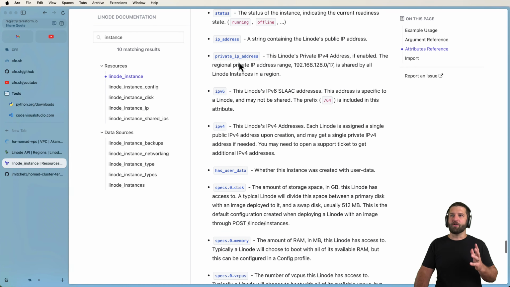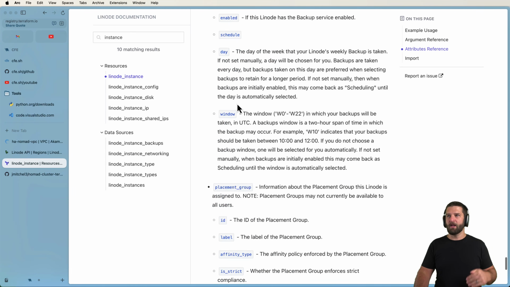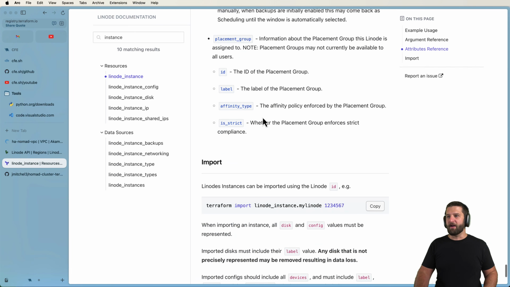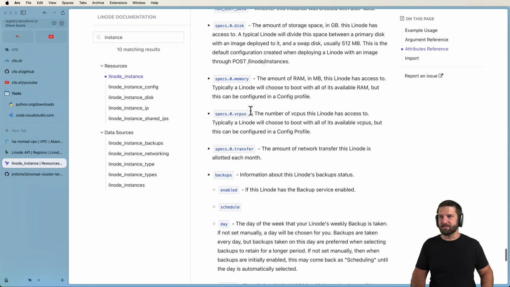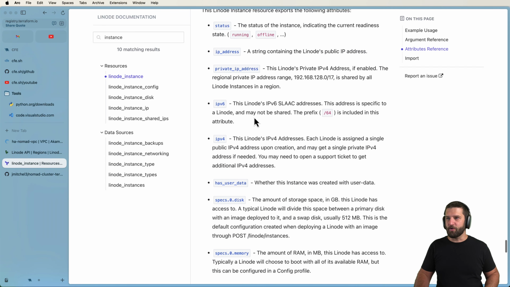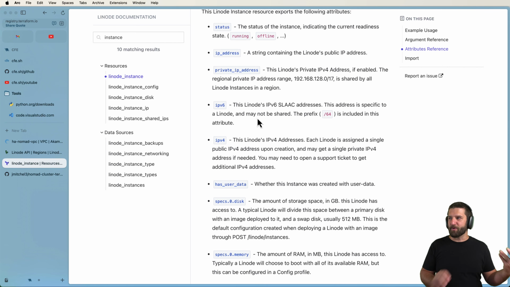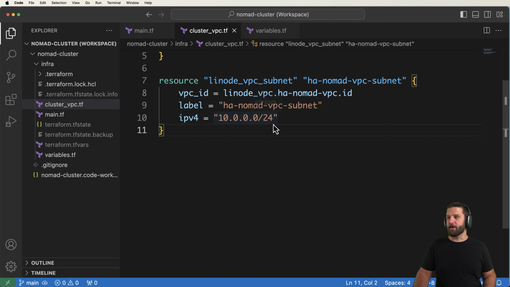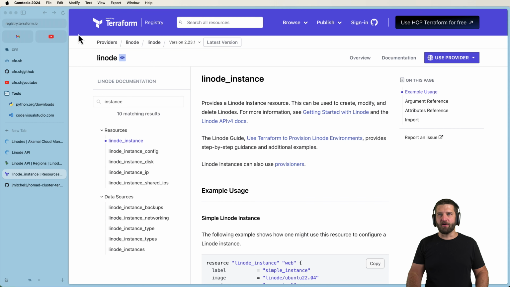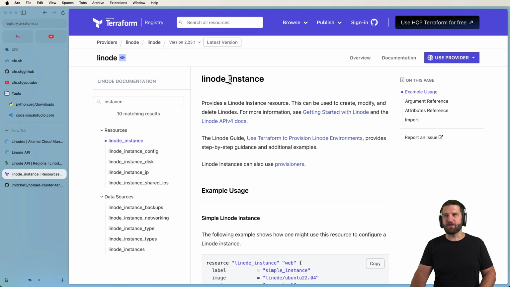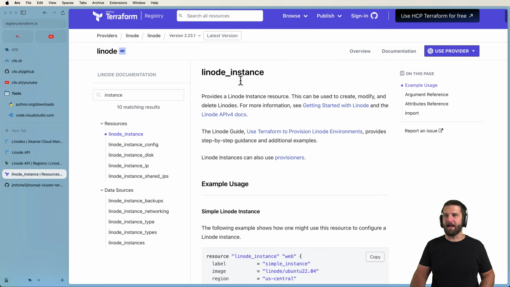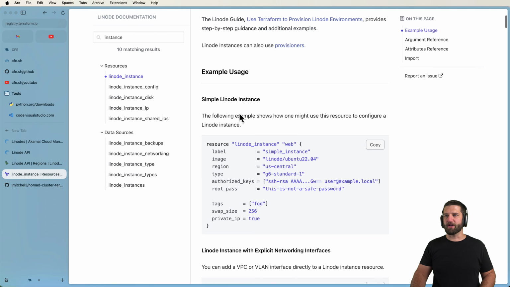And so you can see all of the different attributes that are available, because there's a lot of them. Now, I don't think you should get bogged down in too many of these details. What you should really be doing is starting to use it in a practical manner, which of course is what we want to do now. We actually want to use this VPC to create our instances. So the idea here is to jump into the Terraform registry, look for the Linode provider and the Linode instance. We're going to go ahead and use this simple Linode instance right here.